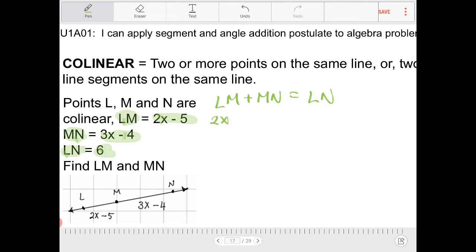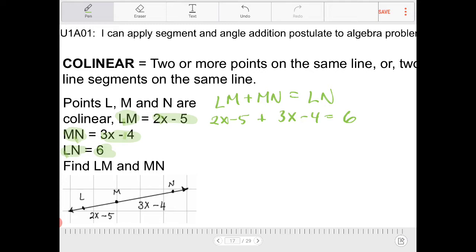So what exactly is LM equal to? That's 2x minus 5. And what is MN equal to? Well, that is 3x minus 4. I'm performing a substitution. And what exactly is LN equal to? LN is equal to 6. So now, knowing this fact, I can combine like terms and solve for x. If you want to pause the video and figure it out, please do that.